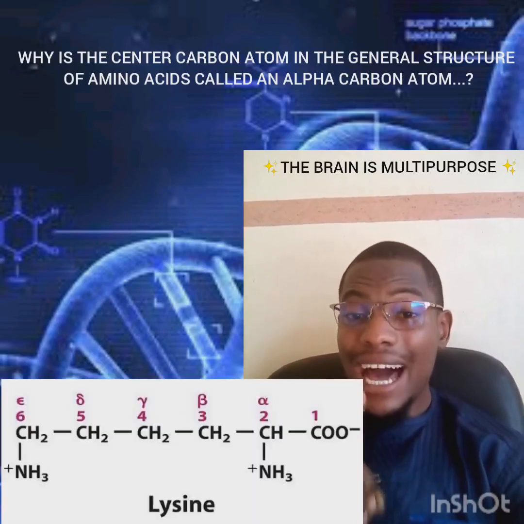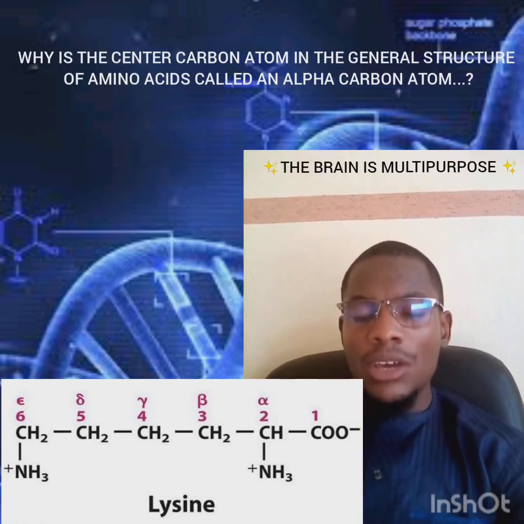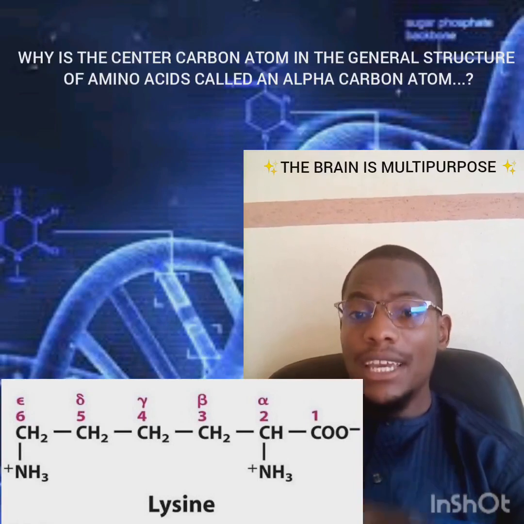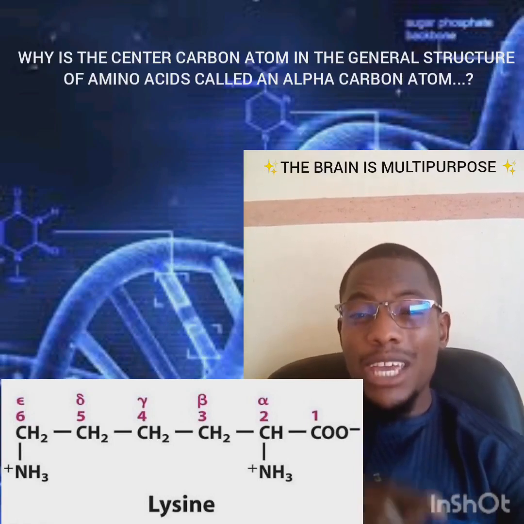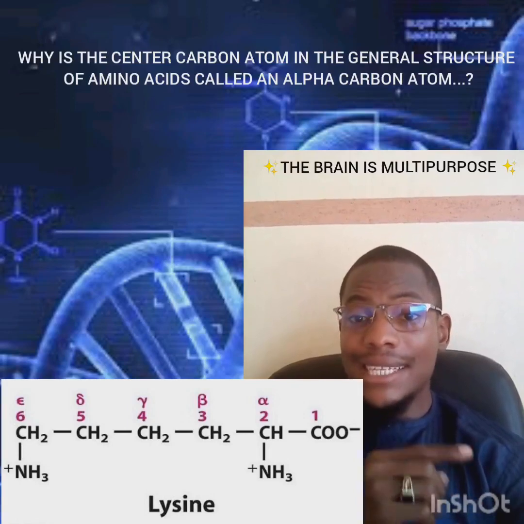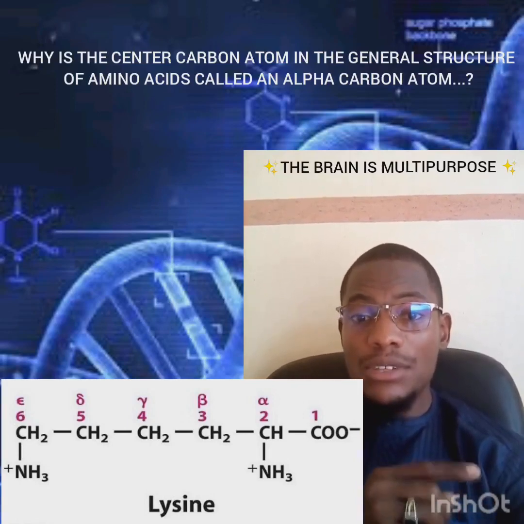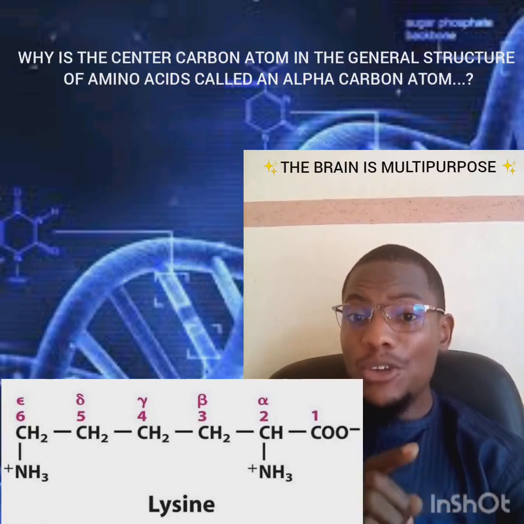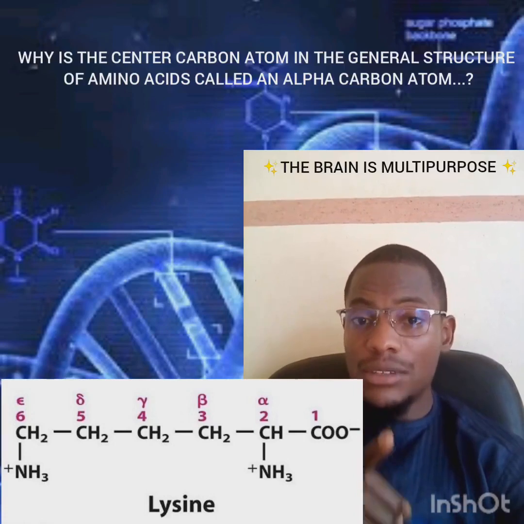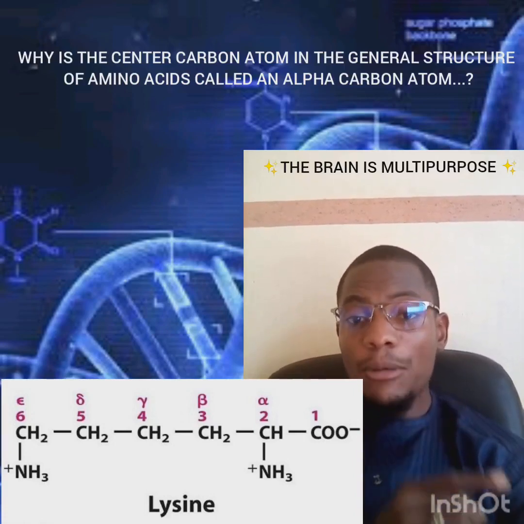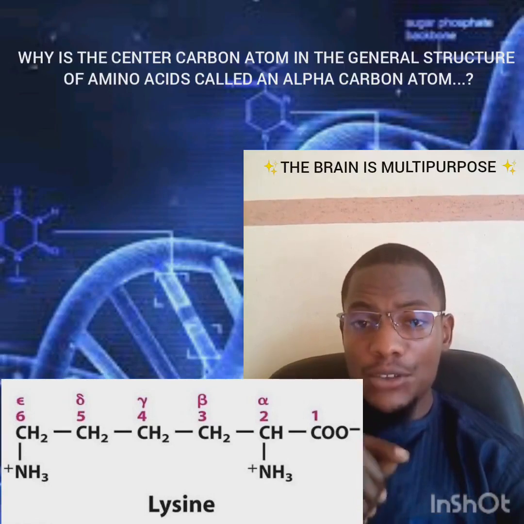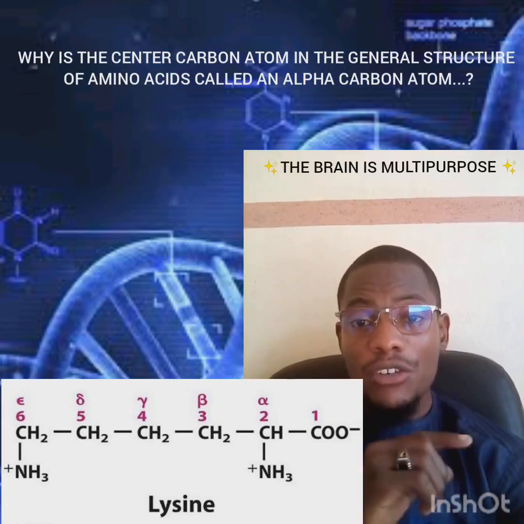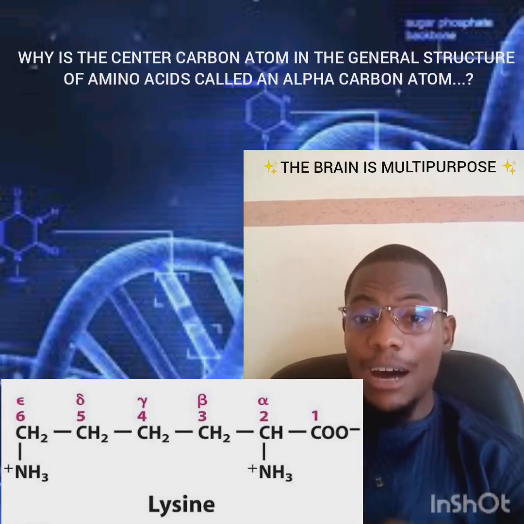While using the Greek alphabet to number the carbon atoms, you exclude the first carbon atom bearing the functional group. For example, in the case of an amino acid, the functional group that will be given the highest order of priority is the carboxylic acid. So we consider the carboxylic acid group as our carbon number 1. That carbon number 1 we exclude while using the Greek alphabet. And I repeat, while using the Greek alphabet, you exclude the carbon bearing the functional group that is given the highest order of priority, which in the structure of an amino acid is the carboxylic acid group.